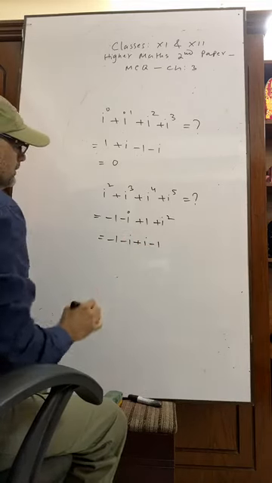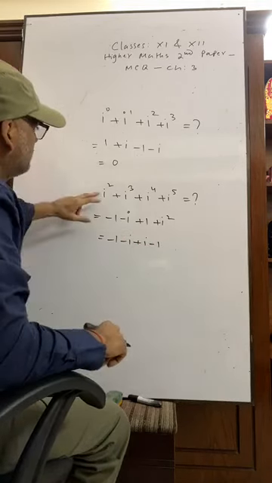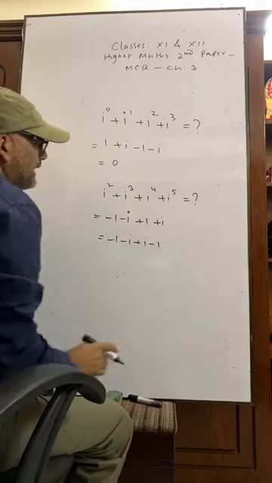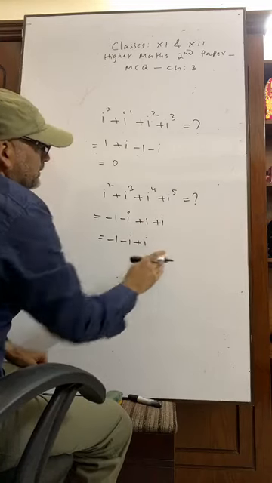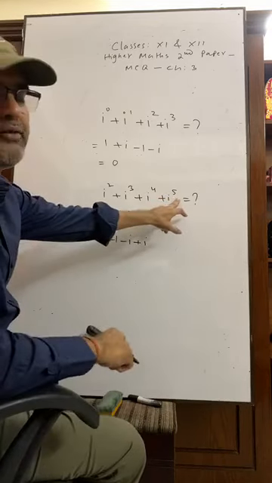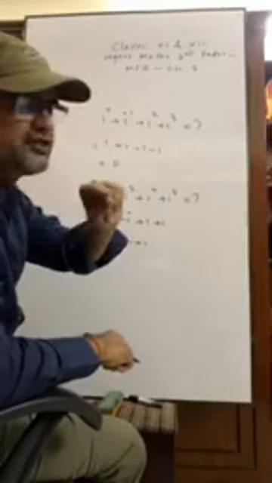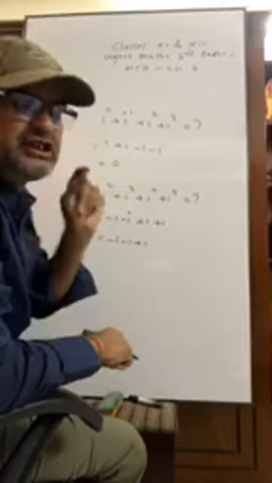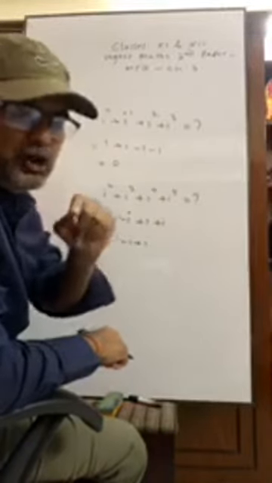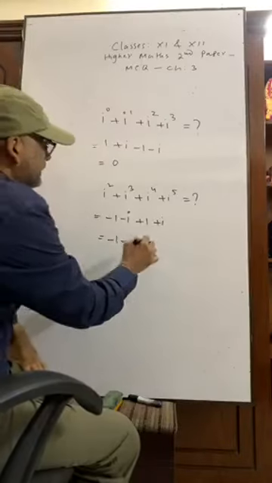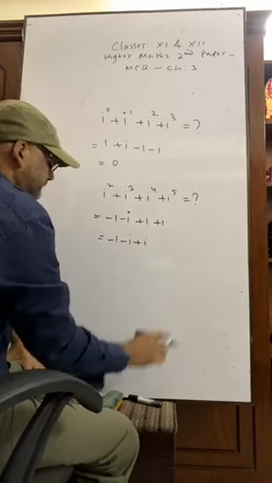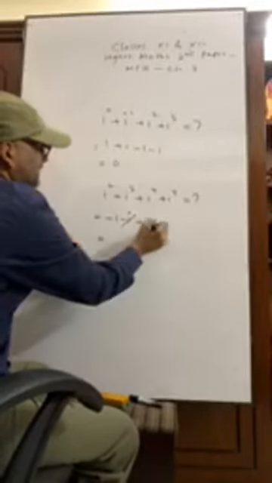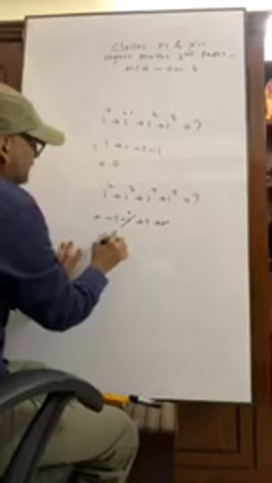Sorry, it is only i. 5 is divided by 4 to get the remainder 1. 1 means i to the power 1. The remainder will be the power of i. If any number is divided by 4, then the remainder will be the power of i. We see minus i plus i are omitted, minus 1 plus 1 are omitted, the answer is 0.